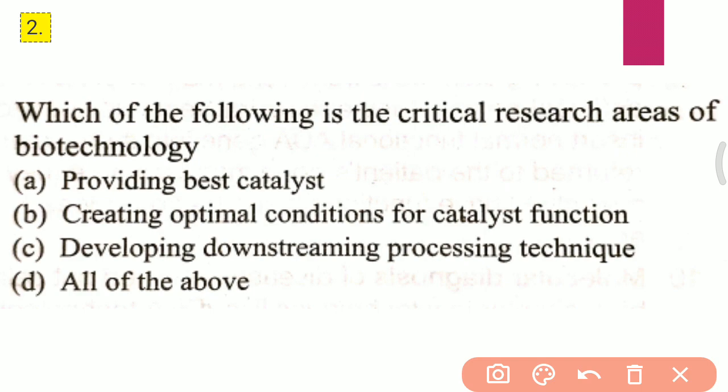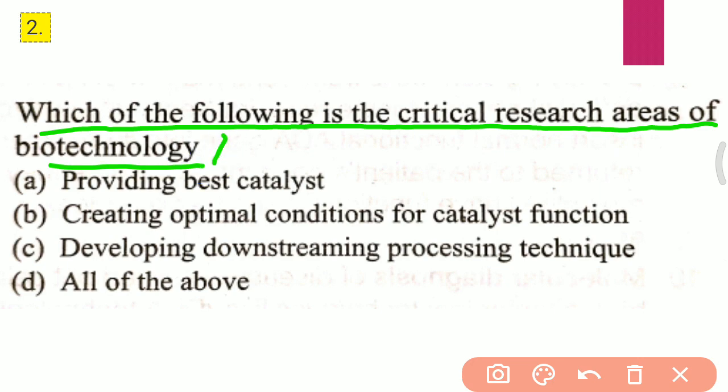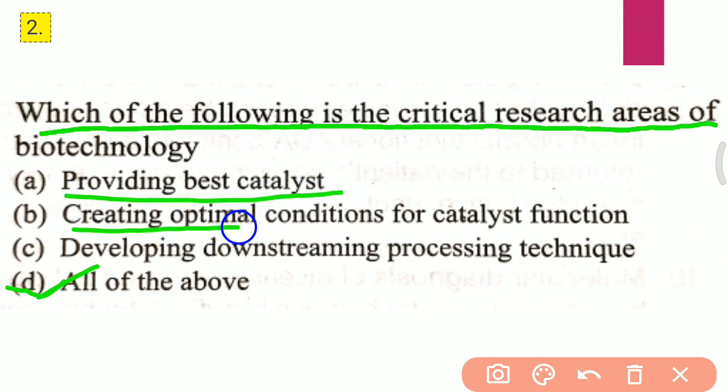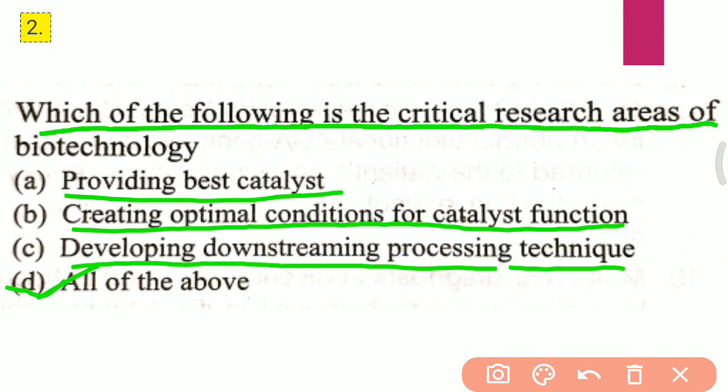Question 2. Which of the following is the critical research area of biotechnology? A. Providing best catalyst. B. Creating optimal condition for catalyst function. C. Developing downstreaming process technique. D. All of the above. The correct answer is D, all of the above. Providing best catalyst, creating optimal condition for catalytic function, and developing downstream process technique are critical research areas of biotechnology.